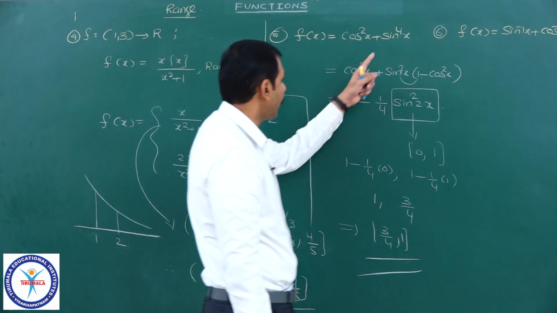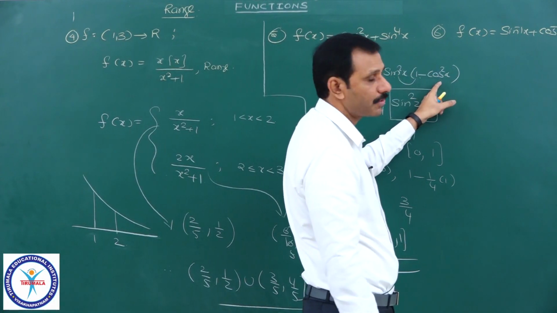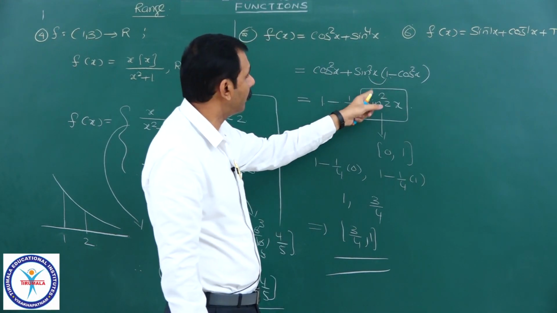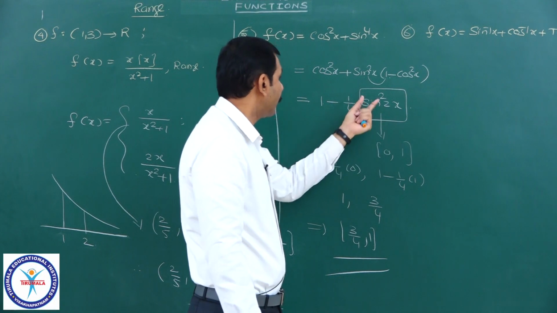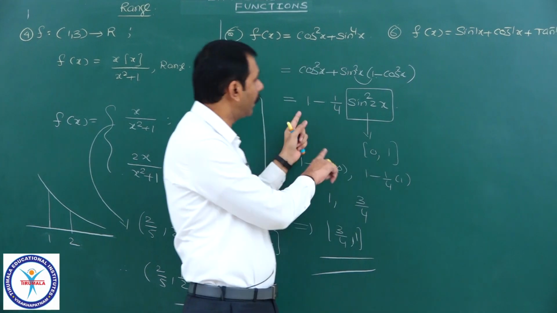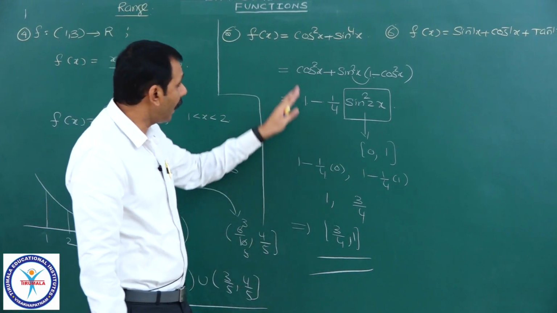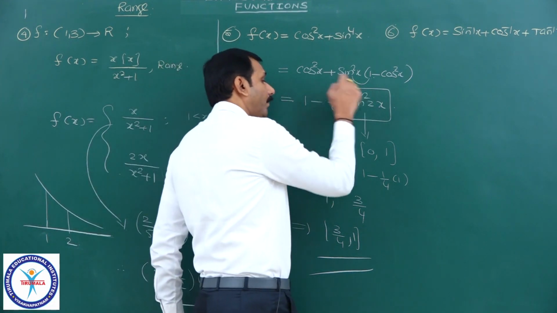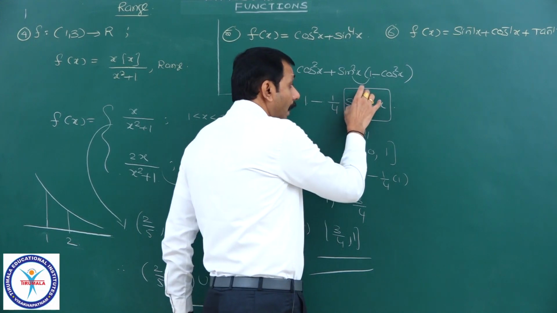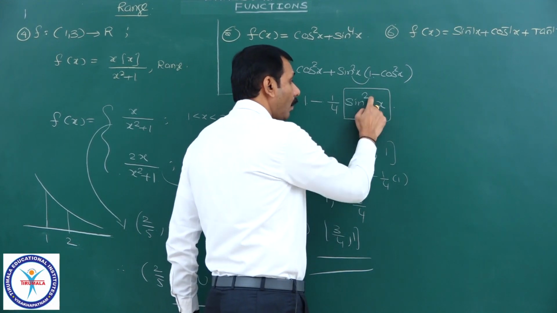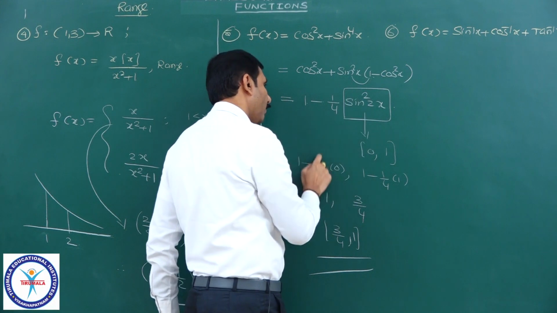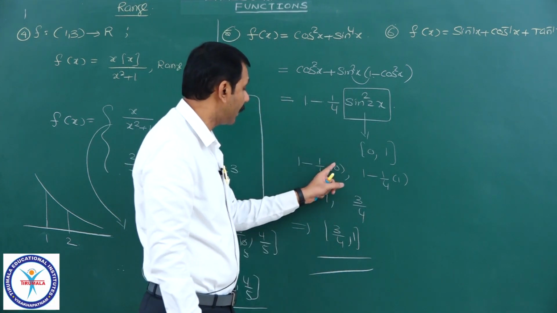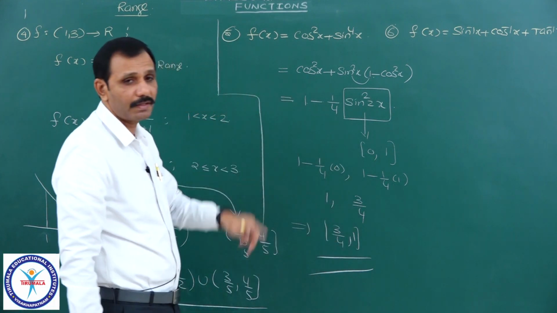So what I did, you see, sin power 4, I wrote sin square into sin square, sin square plus cos square, 1 minus sin square into cos square, multiplied by 4, divided by 4, and sin square 2x is the single function here. The value depends only on sin square 2x because it is the square of a function, and the square of sin has minimum 0, maximum 1, so substitute 0 and 1. The least value is 3 by 4, the greatest value 1, and it will be the range of that function.